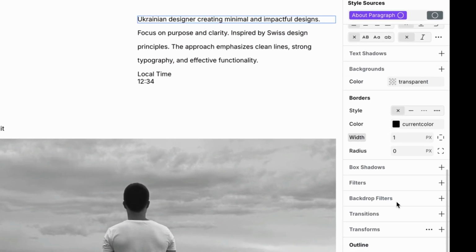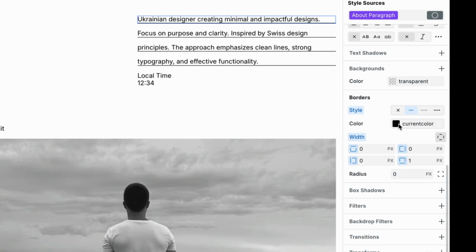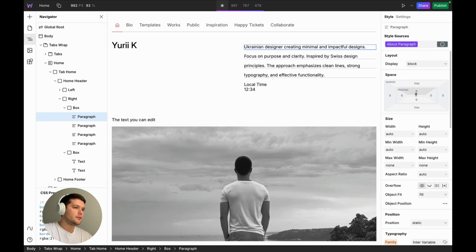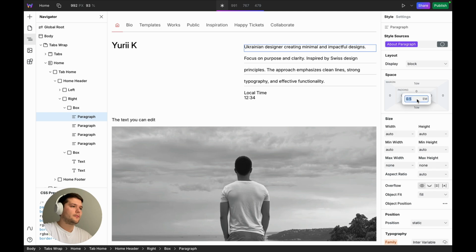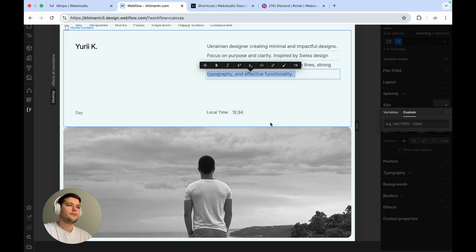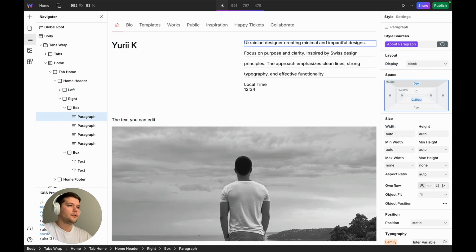Next, I'm adding a bottom border to the paragraphs. I'm removing all other borders and keeping just a one pixel bottom border. The spacing still feels uneven, so I'm fixing that by removing unnecessary padding from the text and using Flexbox gaps instead. I'm setting a vertical gap of 1 rem or slightly less to create consistent spacing.